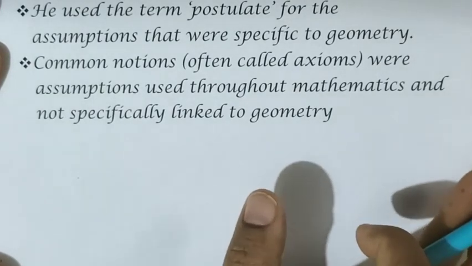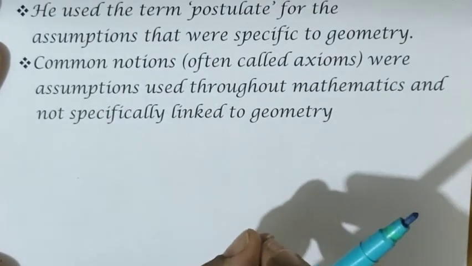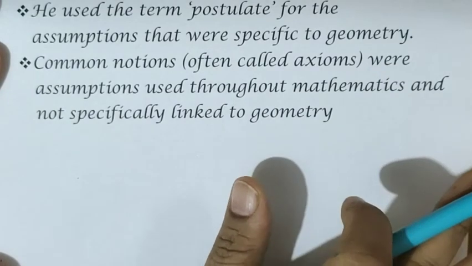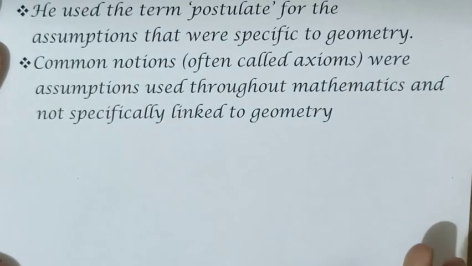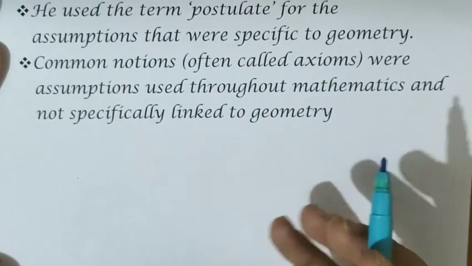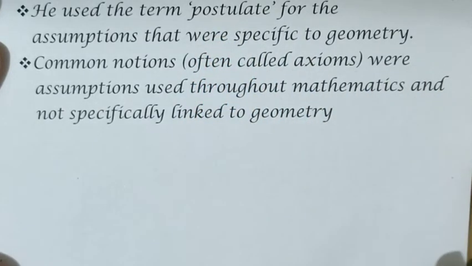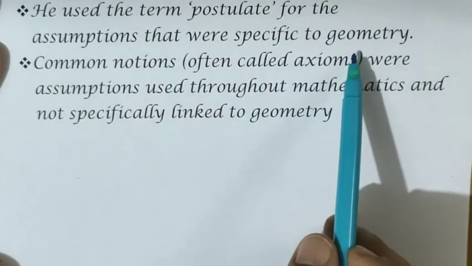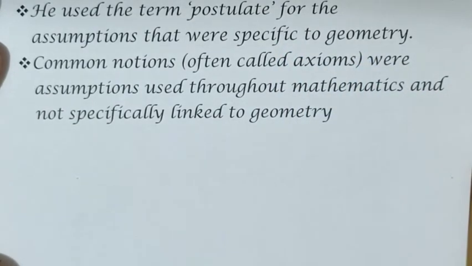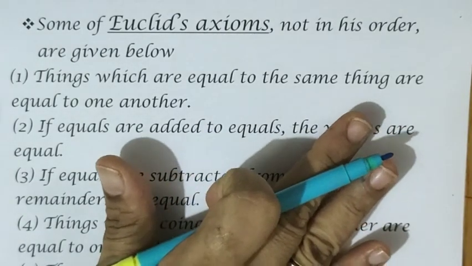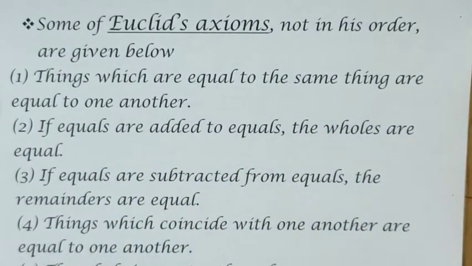I'll give the examples for axioms as well as postulates, but you should realize that both are universal truths and there is no need of proof, and without a proof we can accept that, right? So axioms are used anywhere, but postulates are used specifically in geometry. Now let us see the examples for axioms. Some of Euclid's axioms, not in his order, are given below. We already applied these Euclid axioms when we studied mathematics in our lower classes. We will go through them one by one.